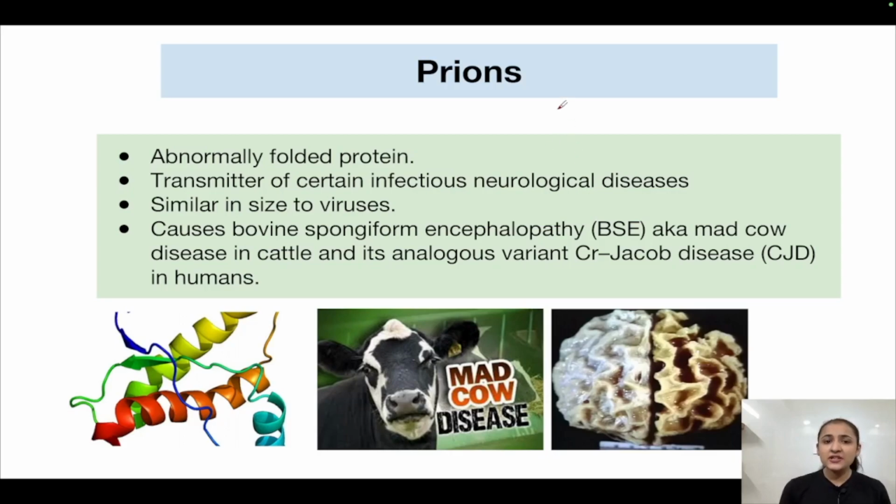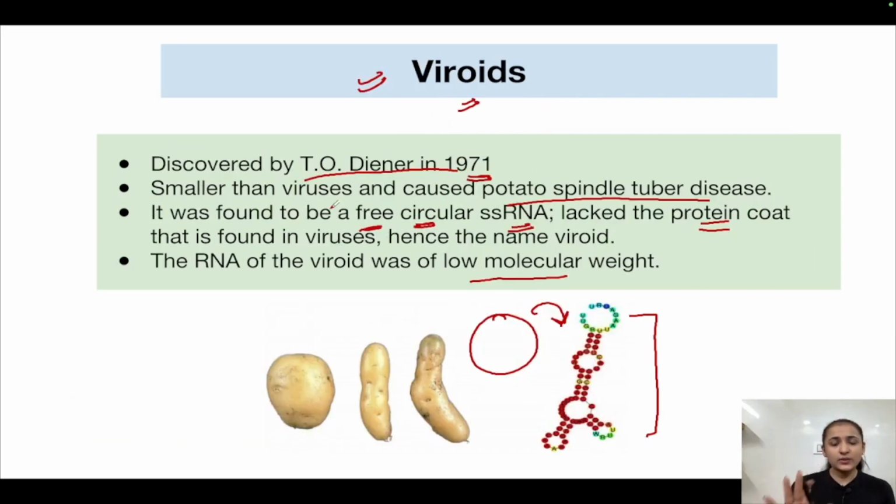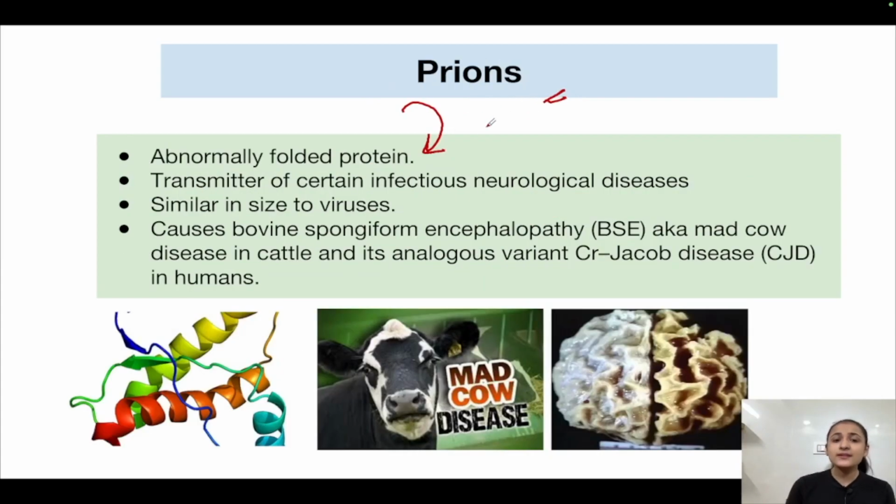Now let's come to prions. Prions are abnormally folded proteins. Viroids were RNA only, they comprised free single-stranded RNA only, but prions do not comprise RNA, they are abnormally folded proteins. Viroids lacked a protein coat, but prions are basically only proteins which are abnormally folded.